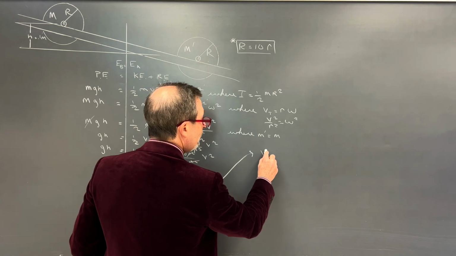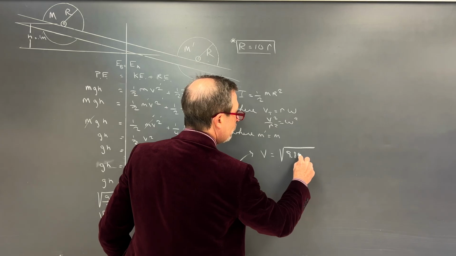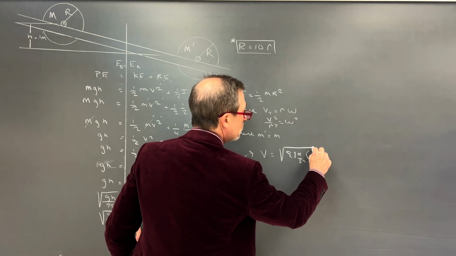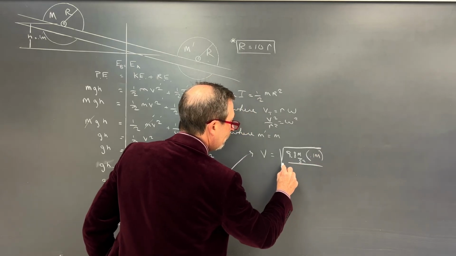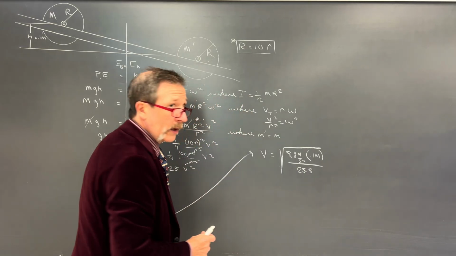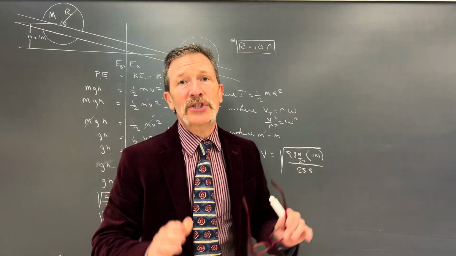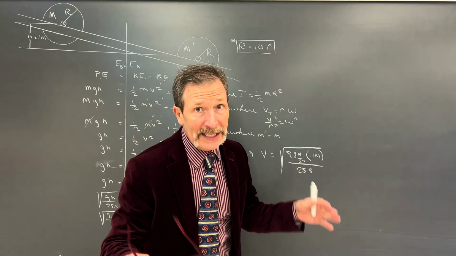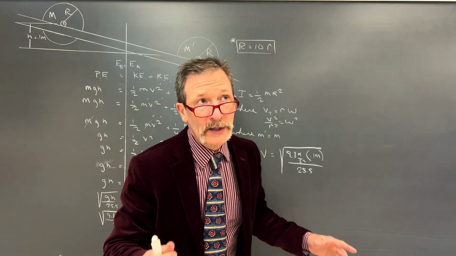Our V is going to be equal to the square root of 9.8 meters per second squared times 0.1 meters, all divided by our 25.5. All right, so let's make our numbers even easier. Instead of 9.8, let's just call it 10. Because if we did that, then 10 times a tenth is just 1. And so I would end up having that over 25.5.